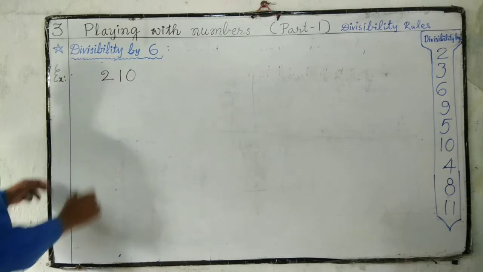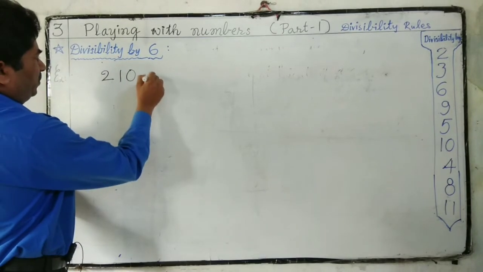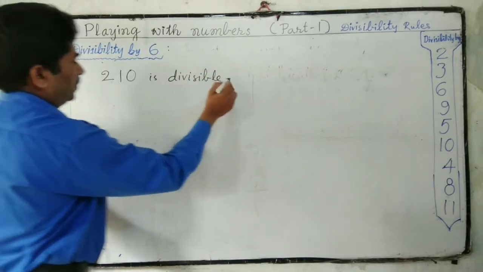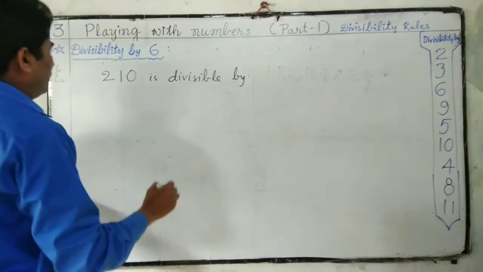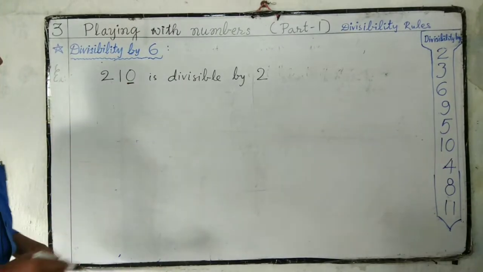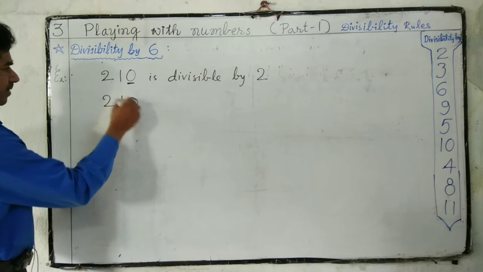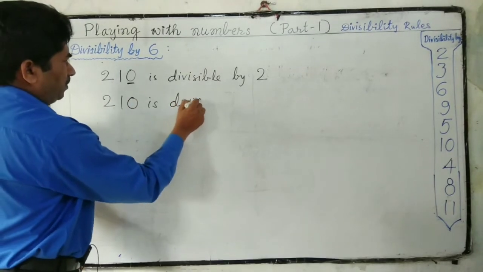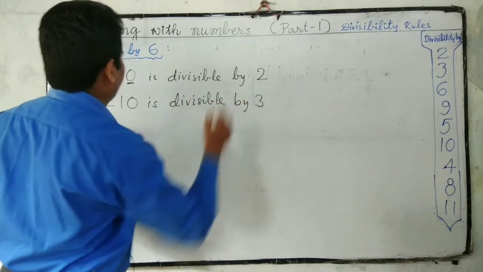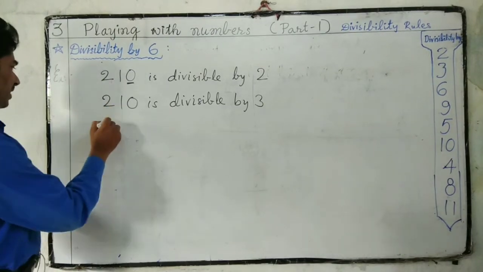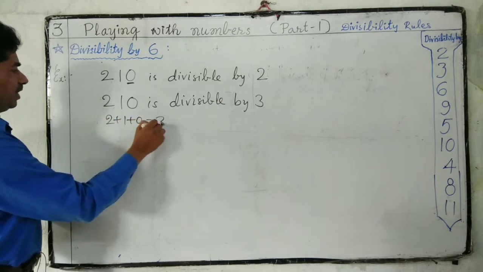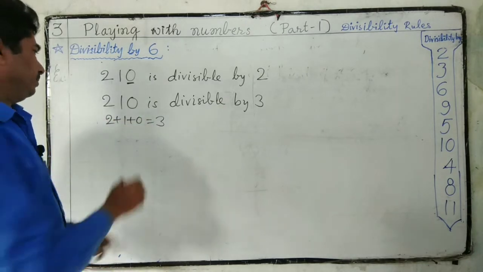210 is divisible by 2 because it has 0 in one's place. 210 is divisible by 3 because the sum of the digits is divisible by 3. 2 plus 1 plus 0 is equal to 3. Our digital root is 3.